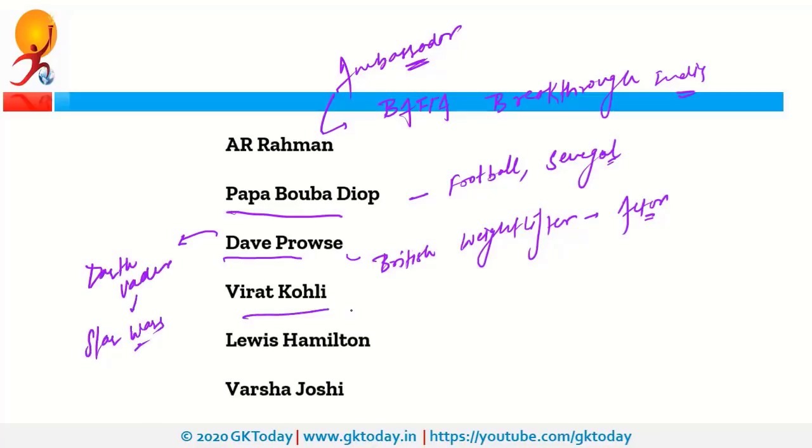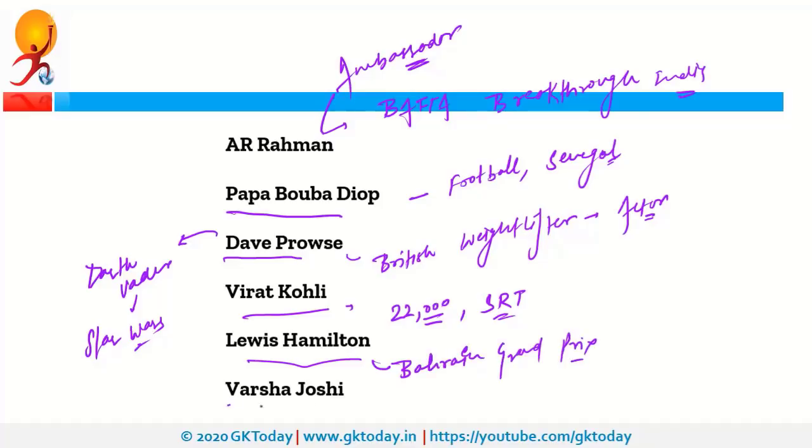Next is Virat Kohli. So cricketer Virat Kohli was in news as he became the fastest batsman to reach the milestone of 22,000 international runs. He broke the record of Sachin Tendulkar. Next is Lewis Hamilton. So recently Lewis Hamilton was in news because he won Bahrain Grand Prix. Next is Varsha Joshi. So recently she was in news because she has been appointed as the new chairperson of NDDB, that is National Dairy Development Board.